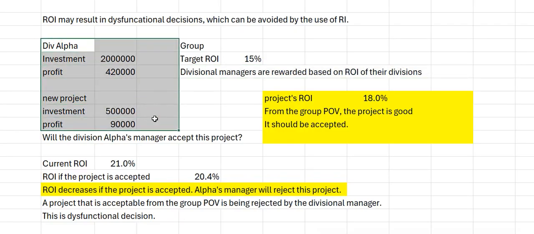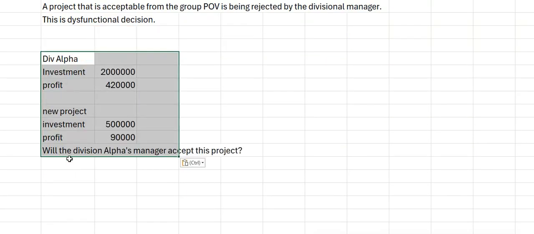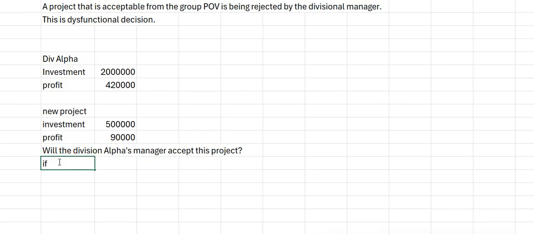Same information, let's analyze now. Same data: will the division Alpha's manager accept this project if residual income is used as the performance criterion? I change the performance criterion.